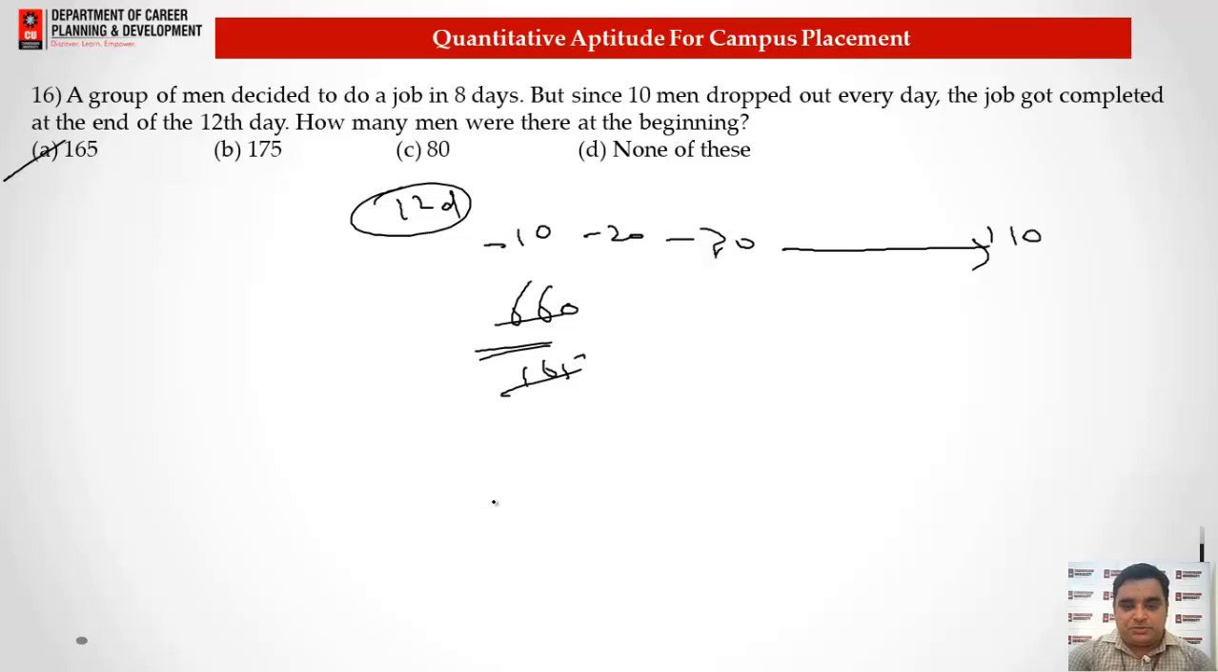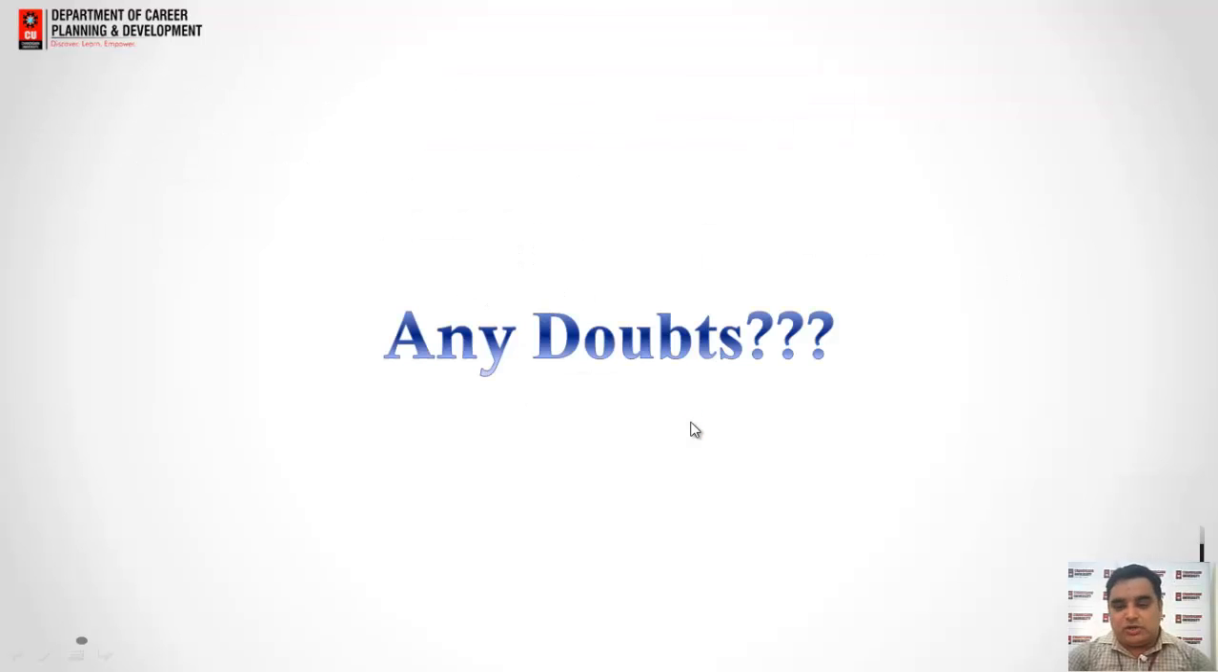Question number 16, option A is the correct answer. So 660 is the only value that can be cancelled out by 165. And if we look very carefully, if we cut this value, the answer will be 4, and 4 means there are 4 more days to be taken. Okay, so in any way you can relate the things and get the answer for these types of questions. So it is all about this.